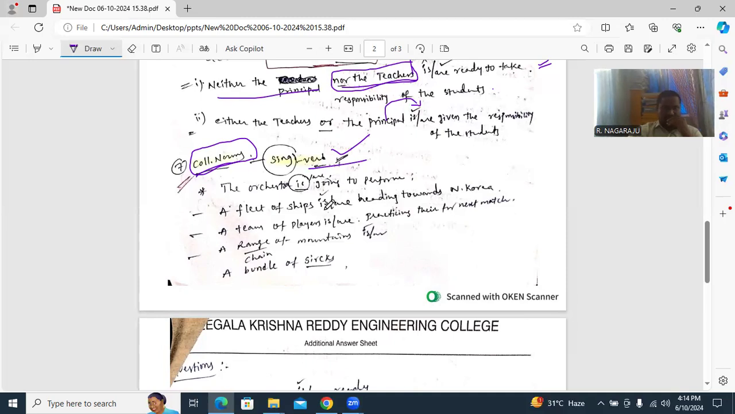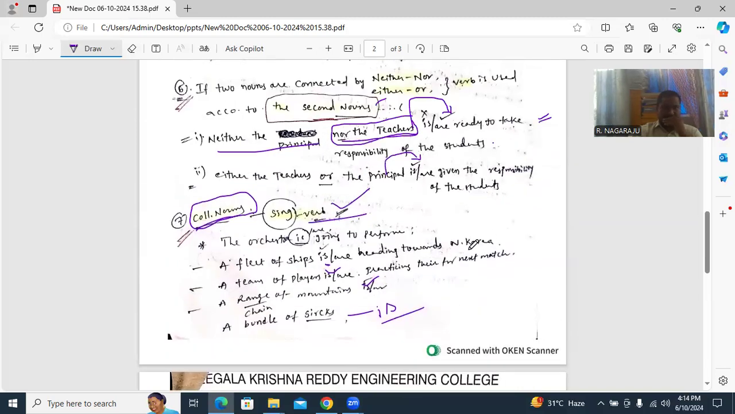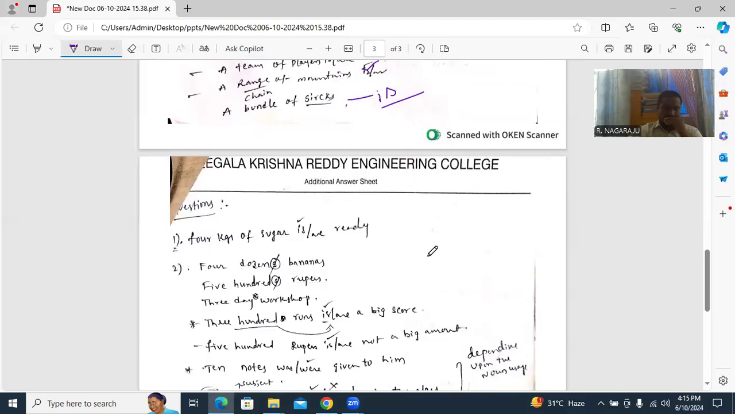A fleet of ships is heading towards North Korea. A team of players is practicing for the next match. A range of mountains is, these also take is as collective nouns. A chain of mountains also. A bundle of sticks also uses is. All of these particular collective nouns always take singular verbs.